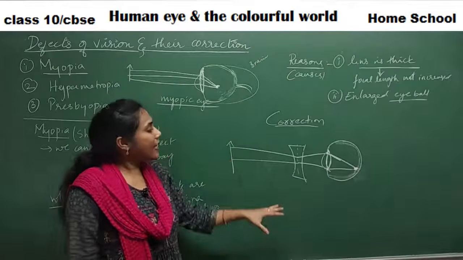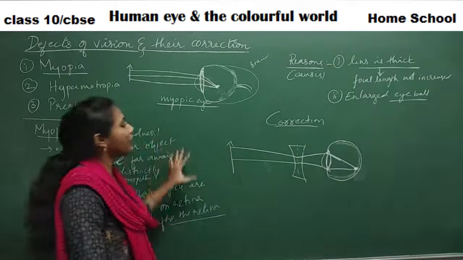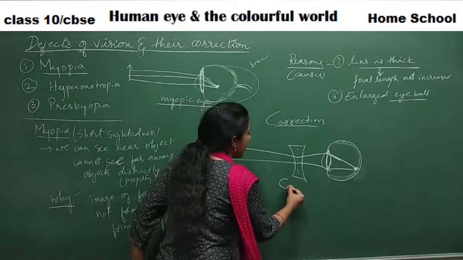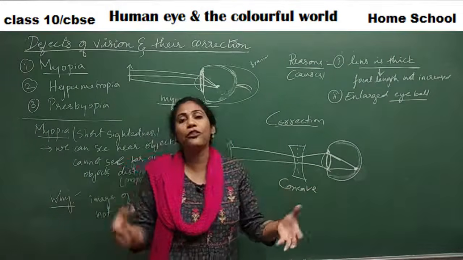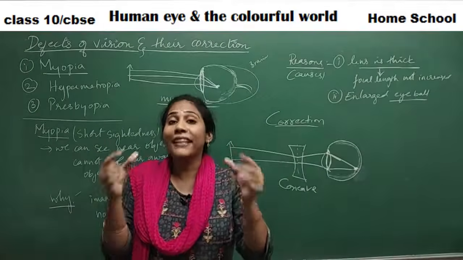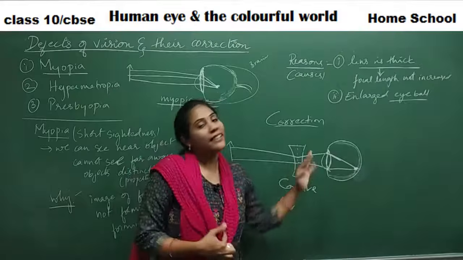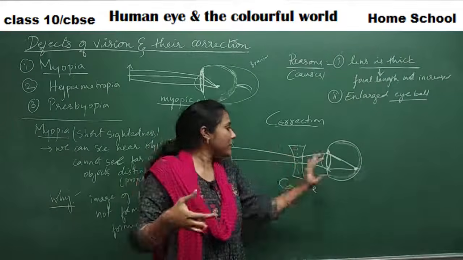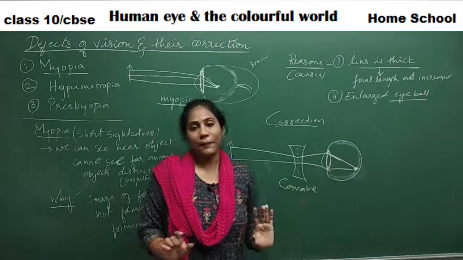So this is how we correct this vision problem, myopia, by which type of lens, guys? By using a concave lens. The doctor will give you specs with a concave lens of a certain power, so that you can see faraway things clearly. So this is your eye, and you wear specs in front of it, so those specs will have a concave lens, and this is what happens.